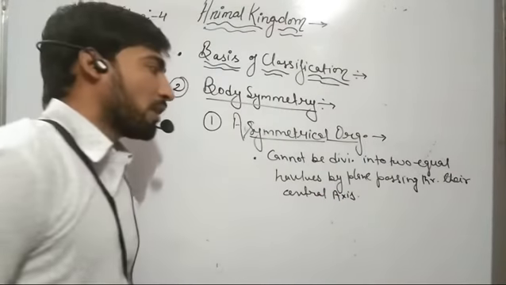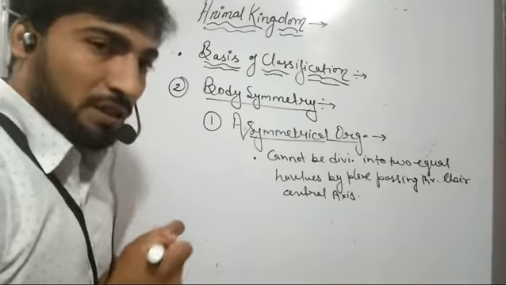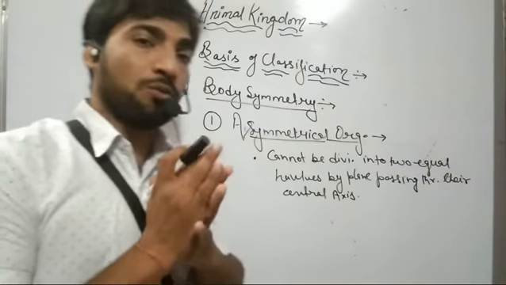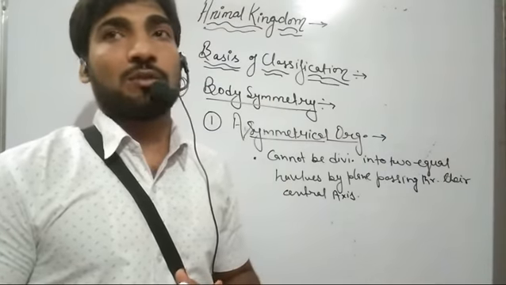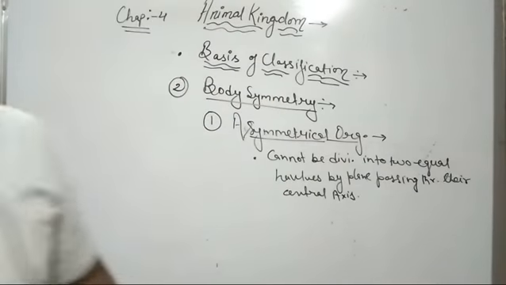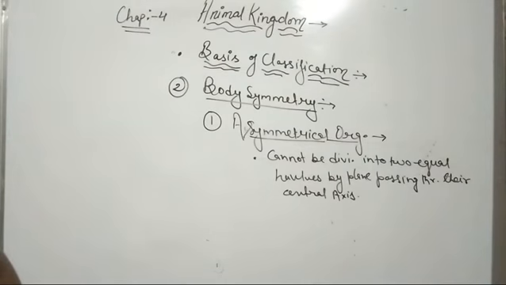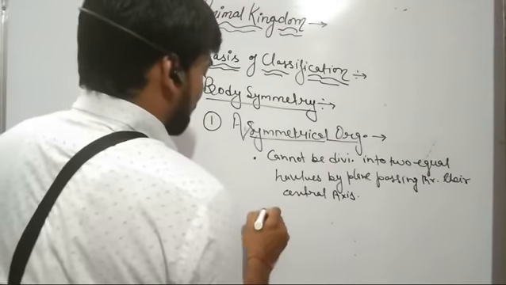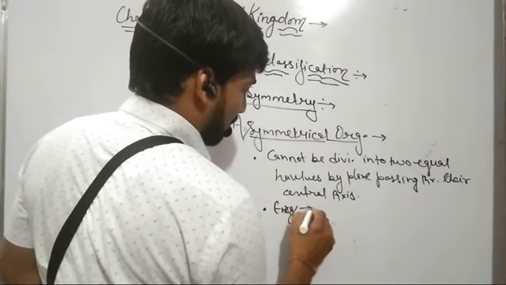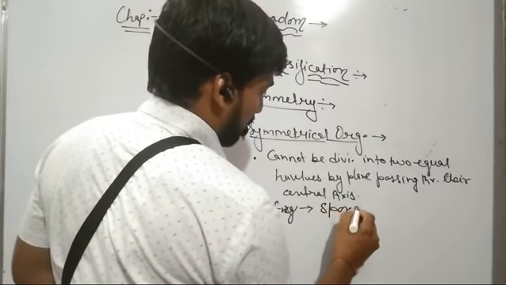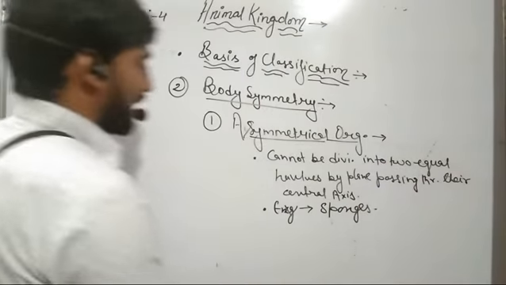Okay? So the organisms in which their body cannot be divided into two equal halves by any axis passing through their center are known as asymmetrical organisms. And the examples of asymmetrical organisms include the sponges.